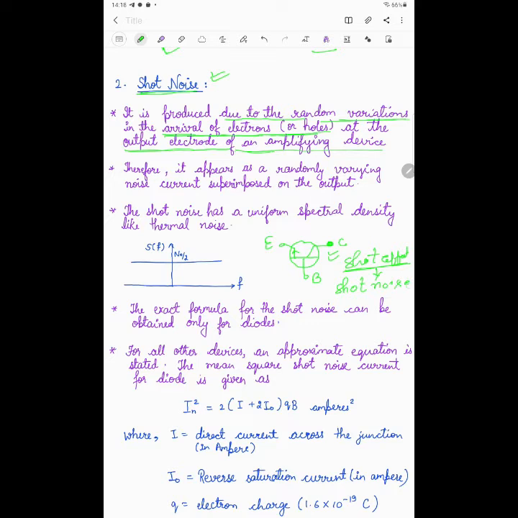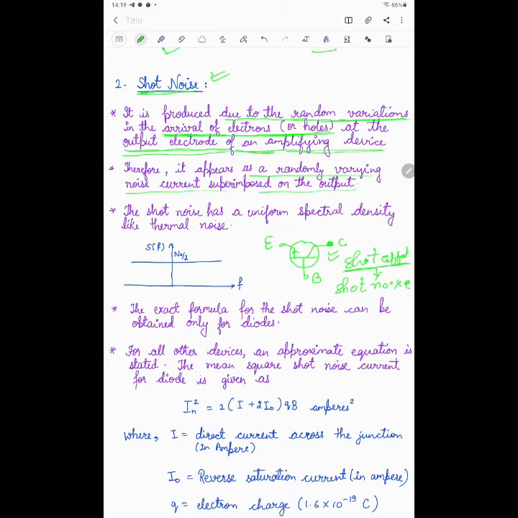So shot noise is due to what? Due to the shot effect. And what is the shot effect? That is the random variation in the arrival of electrons or holes at the output electrode of an amplifying device. Therefore, it appears as a randomly varying noise current superimposed on the output.